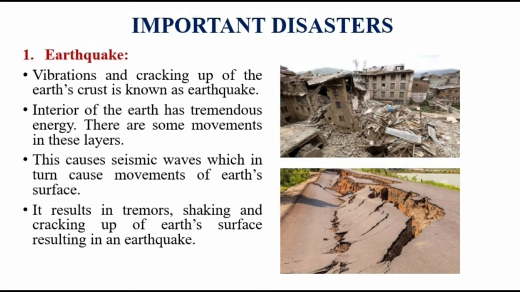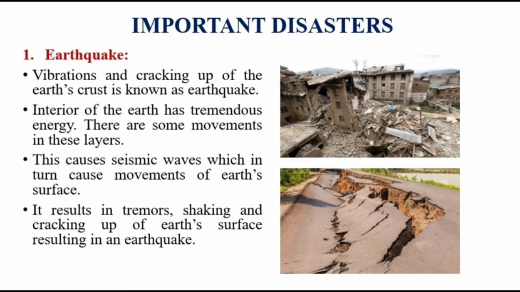Important disasters. We are going to study some important disasters in this lesson. The first is earthquake. Vibrations and cracking up of the earth's crust is known as earthquake. These vibrations occur due to movement in the interior of the earth, which releases a tremendous amount of energy causing the vibrations.